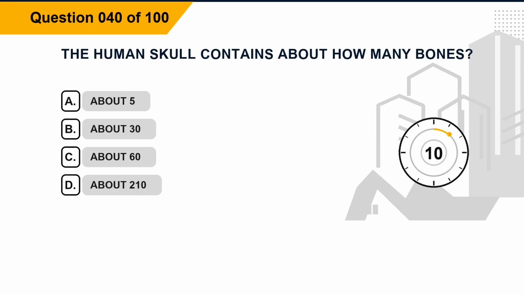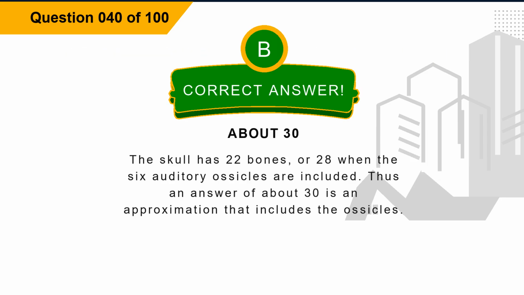Question 40. The human skull contains about how many bones? Option A, about 5. Option B, about 30. Option C, about 60. Option D, about 210. The correct answer is option B, about 30. Explanation. The skull has 22 bones, or 28 when the 6 auditory ossicles are included. Thus an answer of about 30 is an approximation that includes the ossicles.